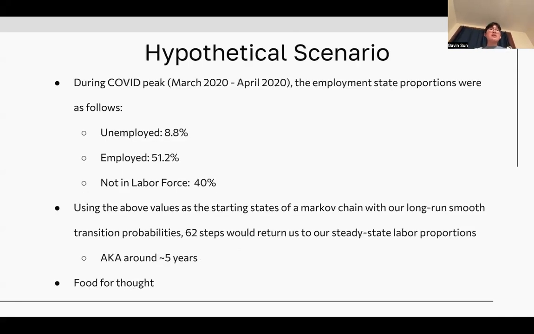And we can apply our transition matrix to a hypothetical scenario. For example, during the COVID peak, which was between March 2020 and April 2020, the employment state proportions were as follows. 8.8% of the civilian non-institutional population was unemployed, 51.2% were employed, and not in labor force was 40% of that population subsection. Using the above values as the starting states of a Markov chain with our long-run smooth transition probabilities, 62 steps would effectively return us to our steady state labor proportions, which is around 5 years. So by our calculated long-run smooth transition matrices, it would take 5 years for the US labor force proportions to recover from the pandemic peak, which is just interesting food for thought.